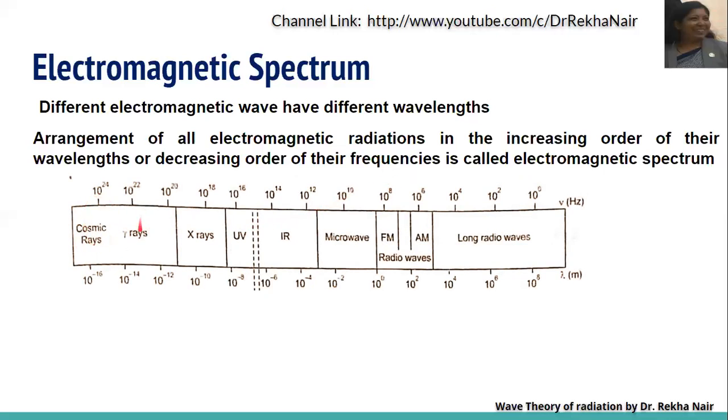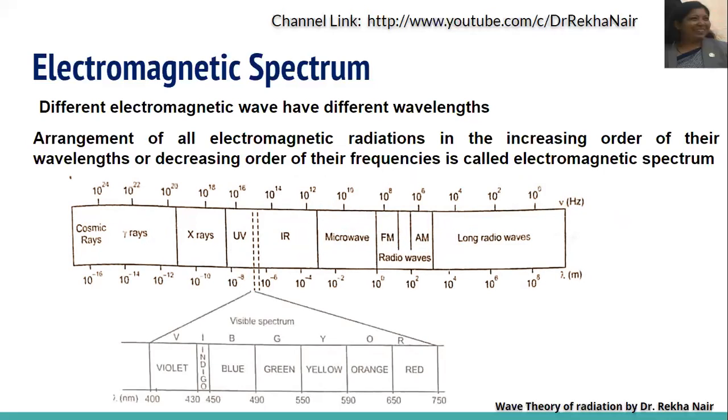Here we have cosmic rays, gamma rays, X-rays, ultraviolet radiations. This is visible light. This is IR radiations, and IR means infrared radiations, then microwave, FM and AM, that is radio waves, and these are long radio waves. You can see this is the frequency. Nu represents frequency and lambda represents wavelength. If you see the diagram, this is the visible spectrum, and here it is 10 to the power 24 and it is decreasing to 10 to the power 0. So this is increasing wavelength and decreasing frequency.